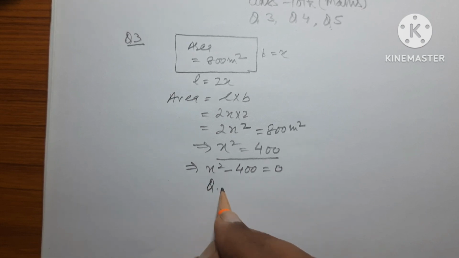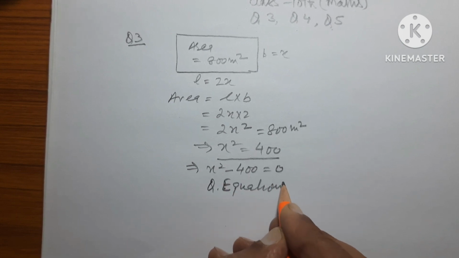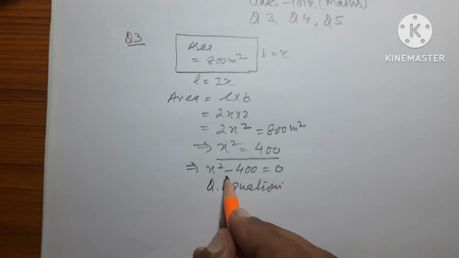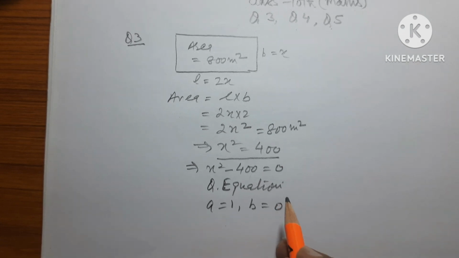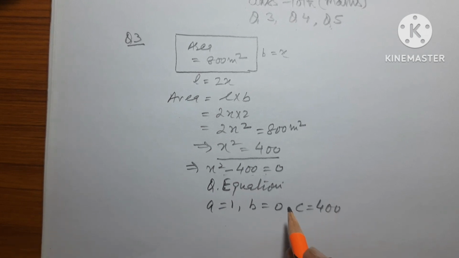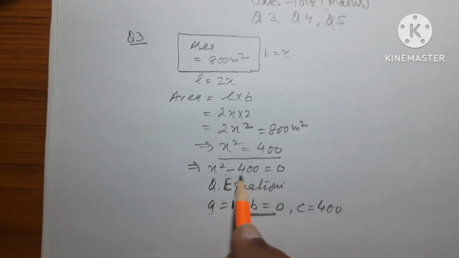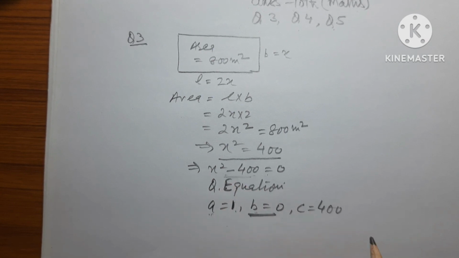This is a quadratic equation because the highest power of the variable is 2. A is equal to 1, B is equal to 0 because x does not exist over here, B is the coefficient of x, and C is equal to minus 400.